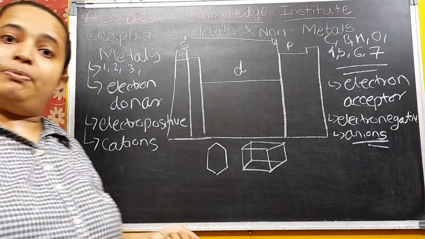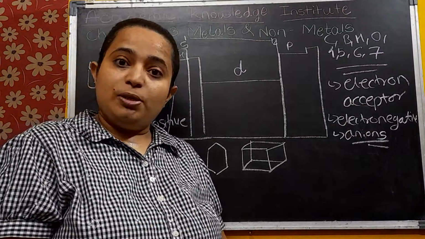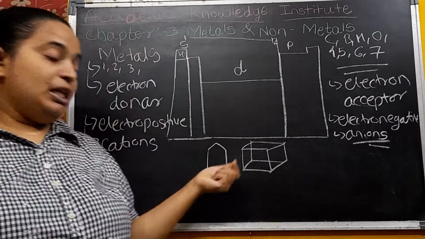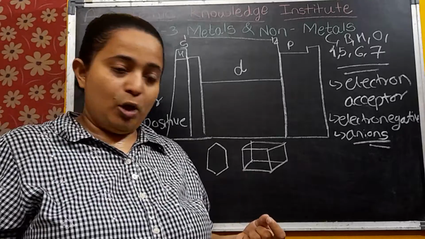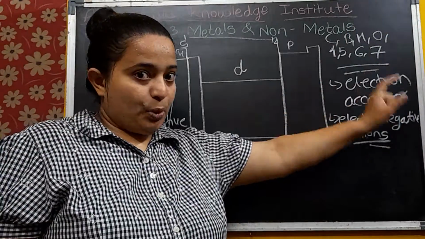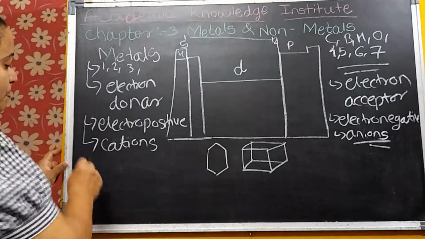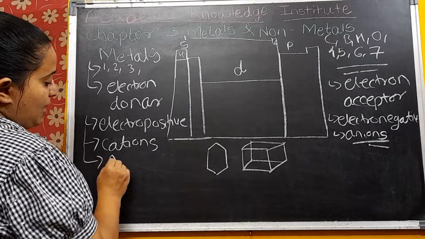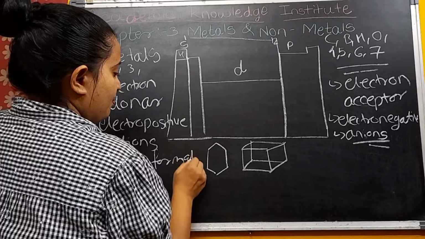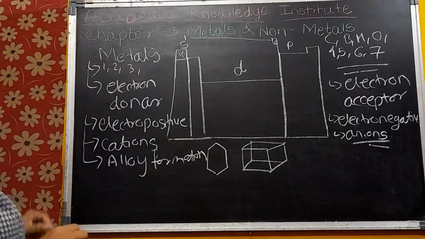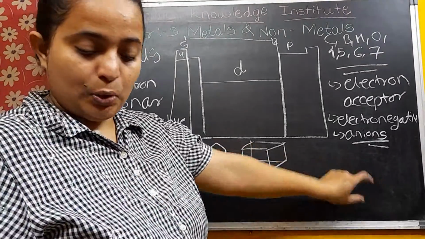Like if you see the example of a brass, that is also the alloy. Then if you take the example of a cupronickel, that is also the example of a alloy. Here there is no alloy. Okay, yeah. So basically we can say they are forming the alloy formation. We can simply write like this. Okay, they are not forming the alloy.